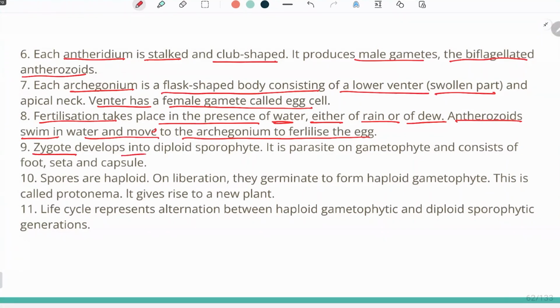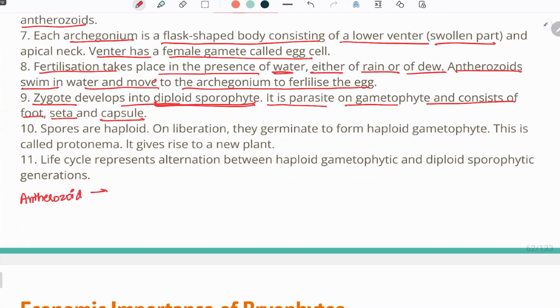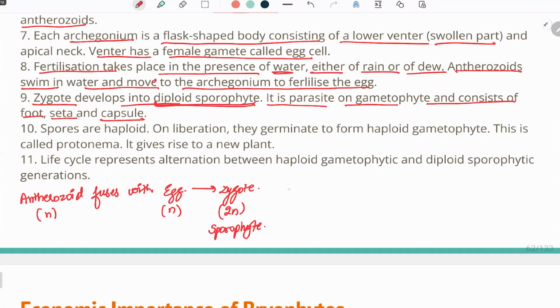Now, the zygote develops into a diploid sporophyte. It is a parasite on the gametophyte and consists of a foot, seta, and capsule. When the antherozoid fuses with the egg, a zygote is produced. You know that these two are N, the zygote is 2N, and it is a sporophyte. This sporophyte is a parasite on the plant body, and it has a foot, seta, and capsule.